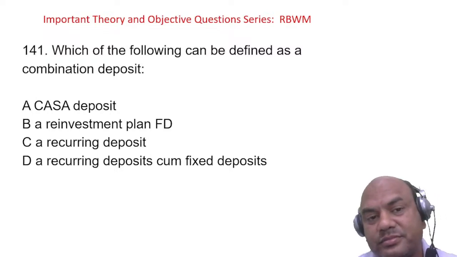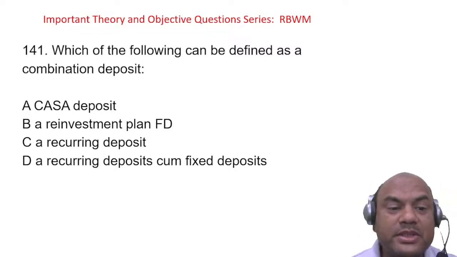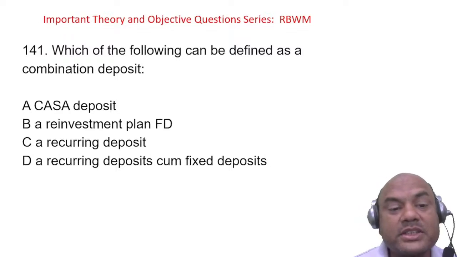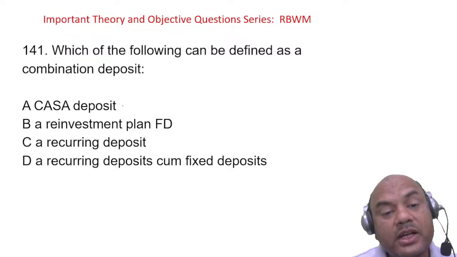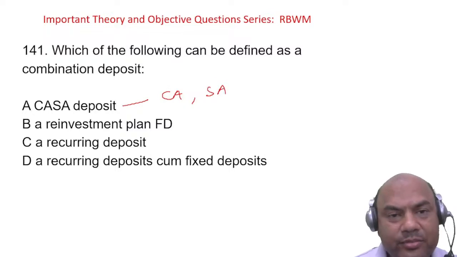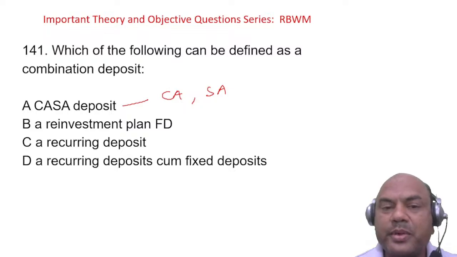Combination deposit. CASA. Combination means current account and savings account. It's a combination, but these two accounts are separate. Although we call it CASA, CA is separate and SA is separate. You can't combine a current account and a savings account. Keep it very simple: a current account is for business, a savings account is for personal level.